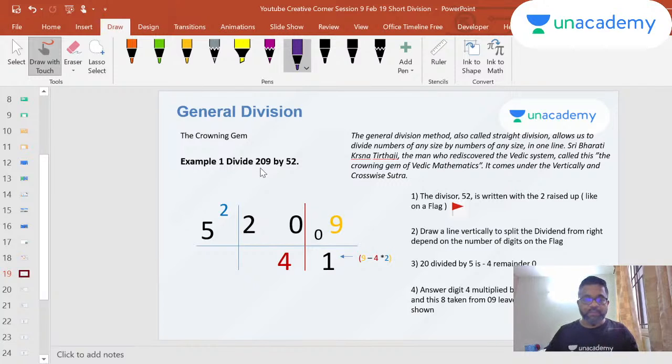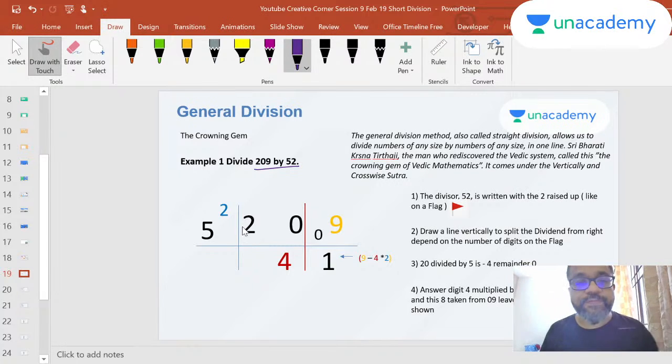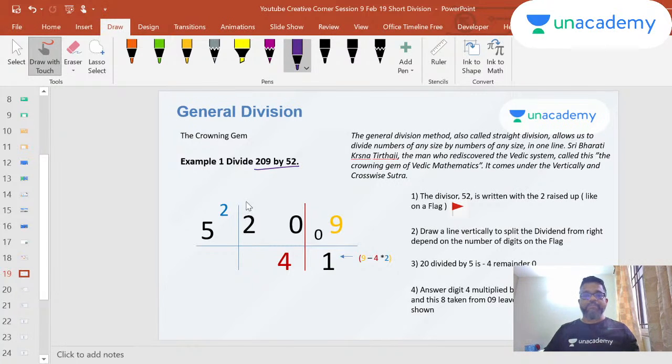So look at this problem: 209 divided by 52. There's one thing you want to remember here, called the flag, and I will use this often. When I have this problem 209 by 52, what I'm going to write is 209. I've written that in a different color because I'm going to use that for my remainder.